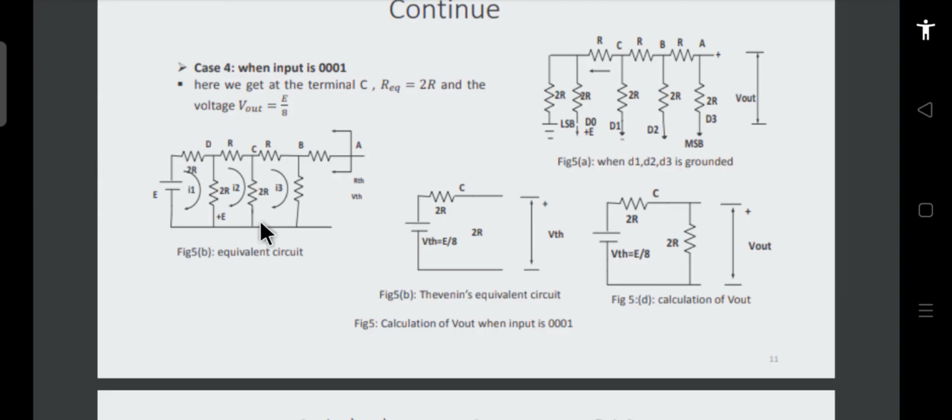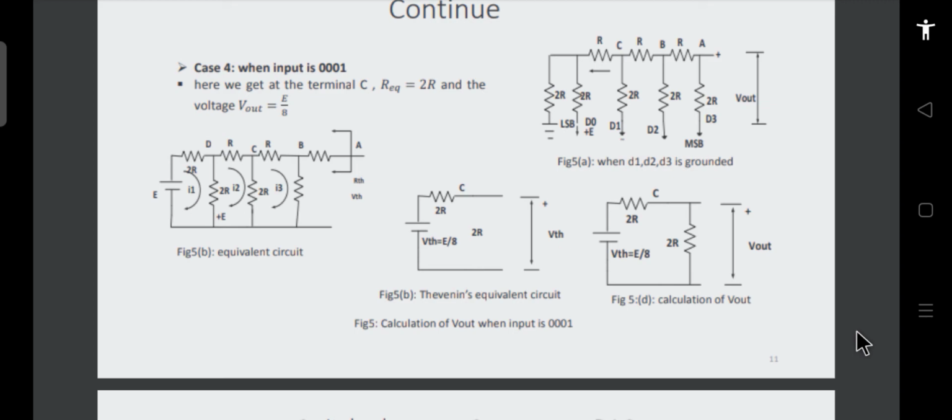Applying the same Thevenin's voltage and the mesh analysis, you can find this current I3 and the voltage drop across this resistance. The voltage drop across this resistance will be your VTH, and that will come equal to E by 8. Then with this E by 8 and this resistance 2R, which is the Thevenin's equivalent resistance, if you apply this 2R here, then the voltage across this 2R will be E by 16. If these two resistances are equal and this is E by 8, then the voltage across this resistance will be E by 16.